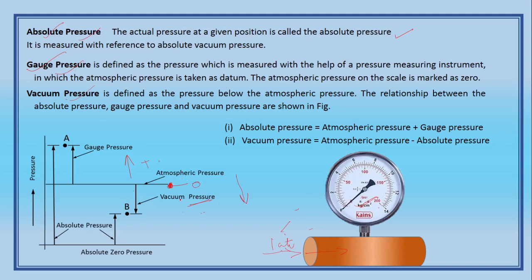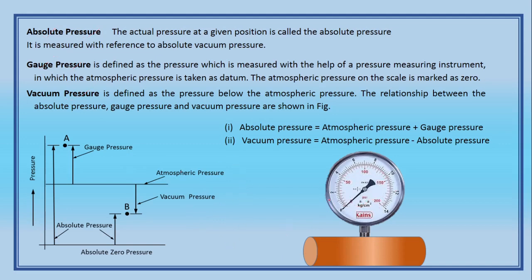So what happens to the negative pressure? In case of pumps, to suck the fluid into the pump, there should be a vacuum pressure. That means it should be less than atmospheric pressure. Then only the fluid flows into the pump. Actually, by nature the water flows without anybody's help to the lower pressure side. That we know. You understand? So that is very important.